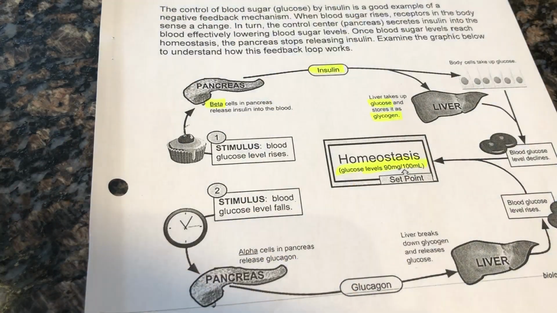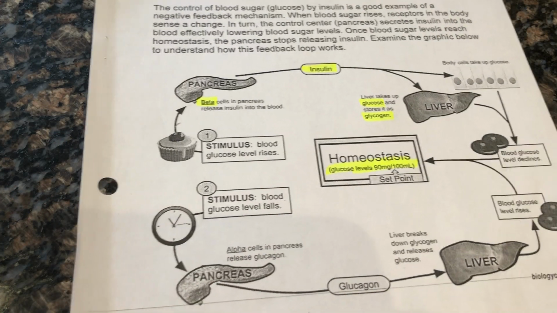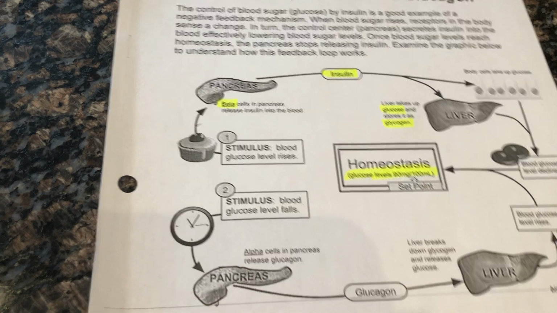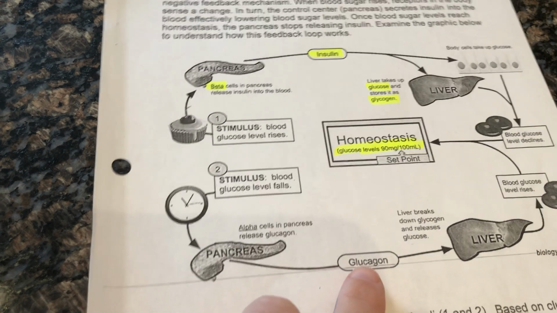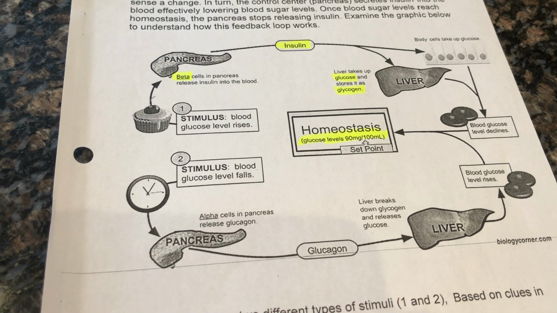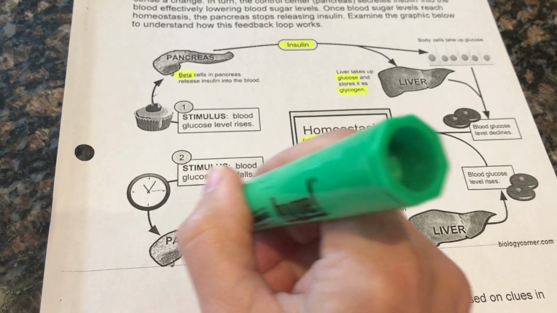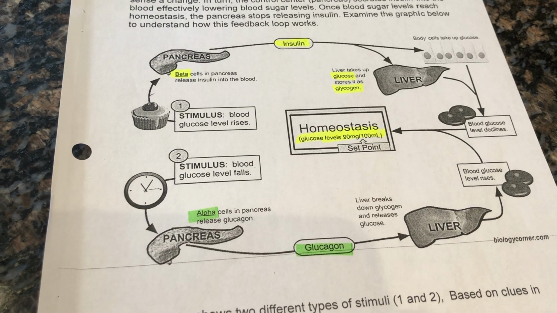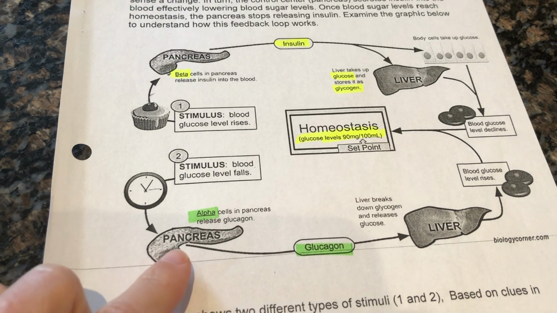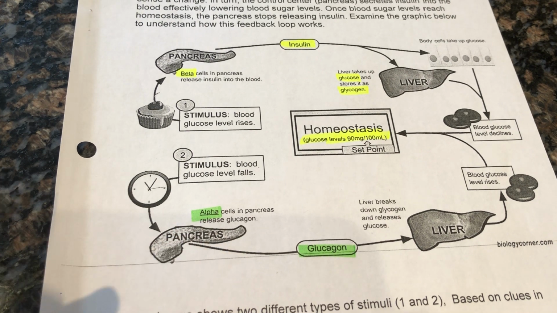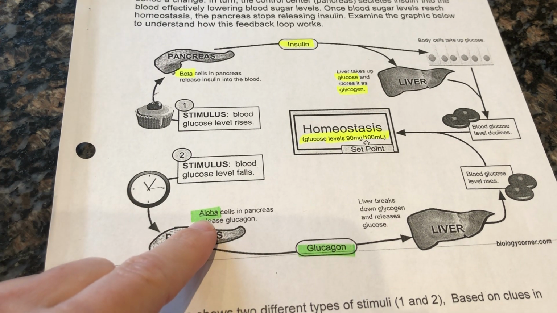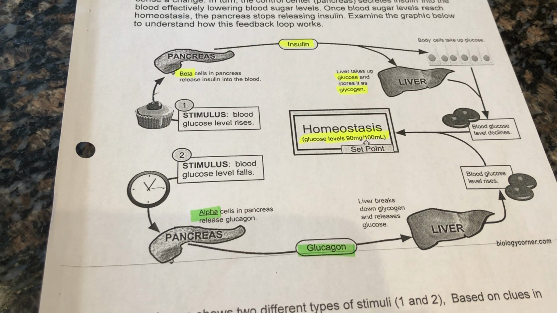The next question asks you, what is the effect of glucagon and what cells release glucagon? So glucagon is the antagonistic hormone to insulin, okay? So glucagon, I'll color in a different color here, is made in alpha cells. So it says, what is the effect of glucagon? What cells release glucagon? So the alpha cells of the pancreas. So we're still talking about the pancreas, but we're talking about alpha cells. And this is really going to help you when you get into the endocrine system in the next day or so, okay? Remembering this feedback loop.